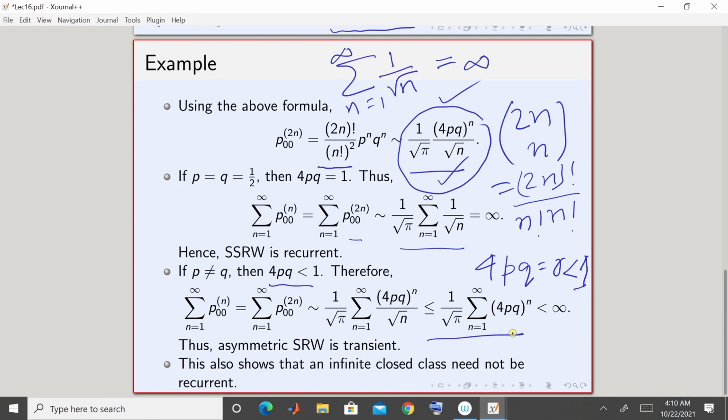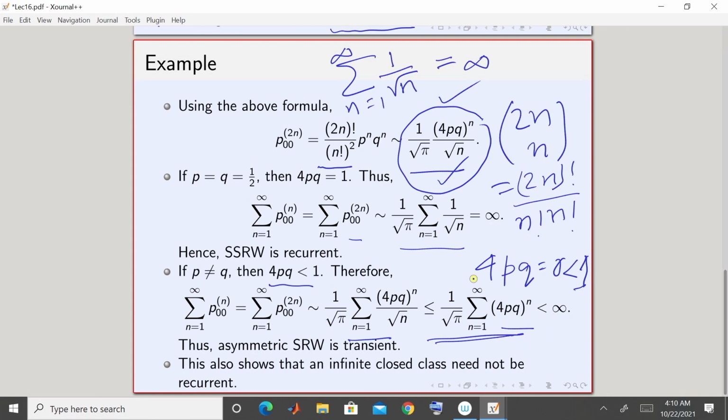So the term becomes large. So this sum is less than or equal to this sum. That is because square root n is greater than or equal to 1 for all n greater than or equal to 1. But now this 4pq, as I said, think of it as some r, which is a quantity strictly less than 1. So this is nothing but a geometric series, right?